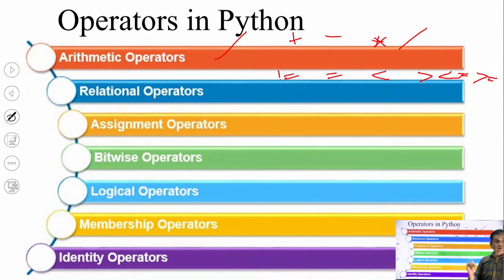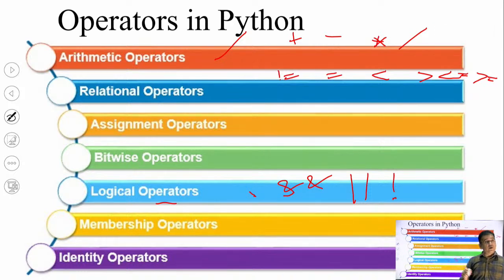Single equal assignment operator or double equal operators are used. Bitwise operators perform operations on bits. Logical operators are like logical and, where the double ampersand symbol is used, logical or, logical not. These are used to check the logic between binary numbers, like the AND gate, OR gate, NOT gate you have studied. Then membership operators are in and not in. In means a particular element is a member of a set or dictionary, or it is not a member. Then the identity operator is used to identify whether a member belongs to a particular set.